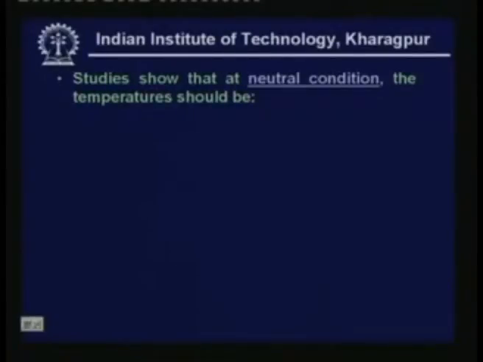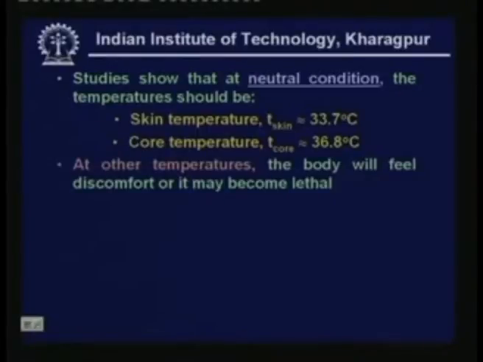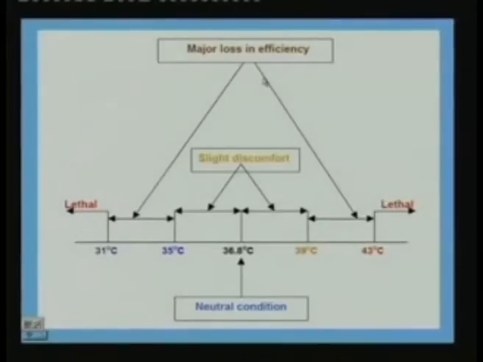Studies show that at neutral condition, the skin temperature should be about 33.7 degrees centigrade, and the core temperature about 36.8 degrees centigrade. At other temperatures, the body will feel discomfort, or it may even become lethal. For example, let me show this in a schematic.